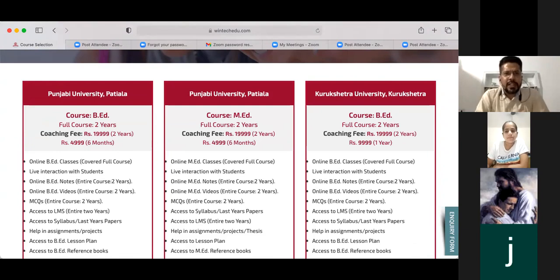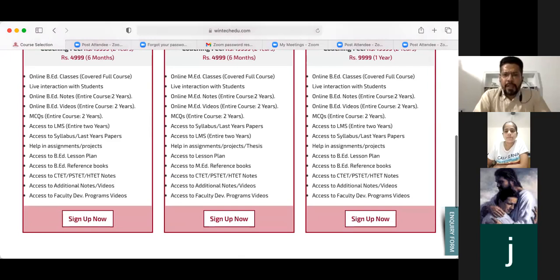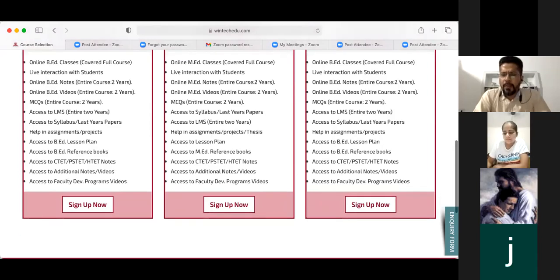The first section is B.Ed course Punjab University Patiala. The second one is M.Ed course Punjab University Patiala, and the third one is B.Ed Kurukshetra. Since all of you are enrolled under M.Ed under Punjab University Patiala, you have to just drag below. In the second window, you will find the option sign up now. Can you see the option here, sign up now? Yes, sir. So you have to click on the sign up now option.